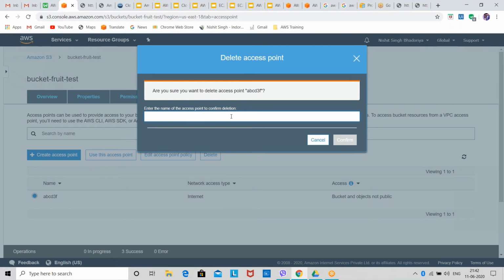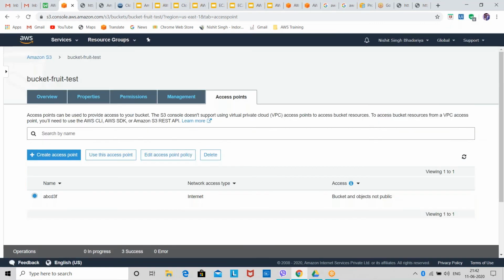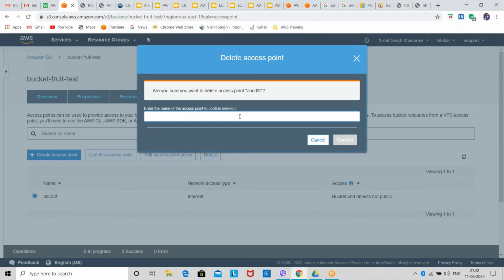Okay, one more thing I want you guys to know. S3 bucket is very much secure. AWS provides so much security that if you are deleting something, first you have to write the name of it, like if you have created a policy or an object. Whenever you try to delete anything, they'll ask you the name.